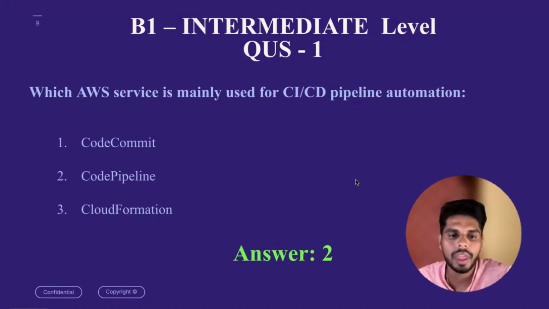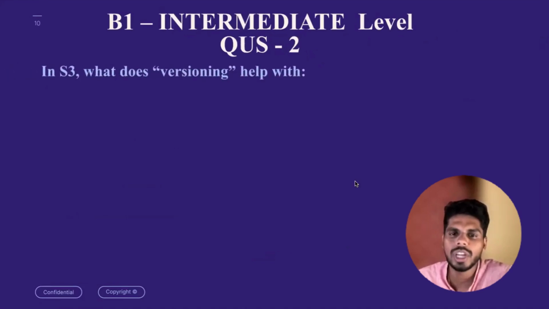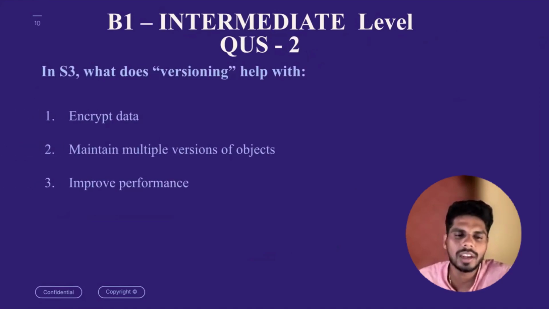The answer would be 2. CodePipeline is the CI/CD pipeline automation tool. It's predominantly what people use in AWS. We do have other CI/CD tools available, lots of things in the market, but coming to AWS, CodePipeline is the primary tool. With that, I'm going to start with question 2. In S3, what does versioning help with? The options are: it will encrypt the data. Option 2, maintain multiple versions of an object. Option 3, improve performance. 5 seconds to identify.